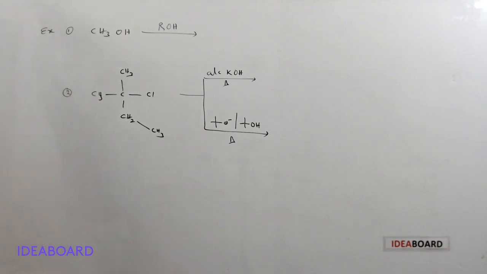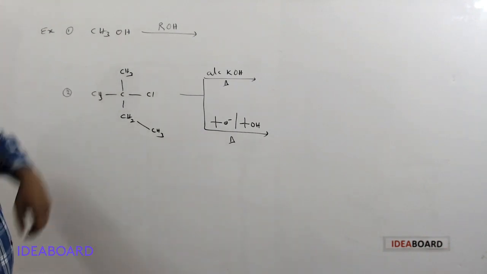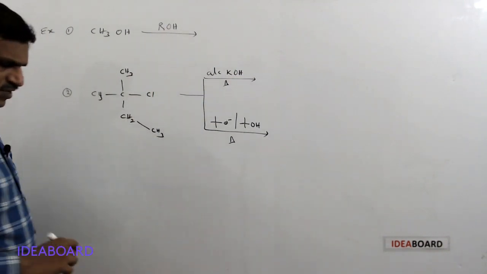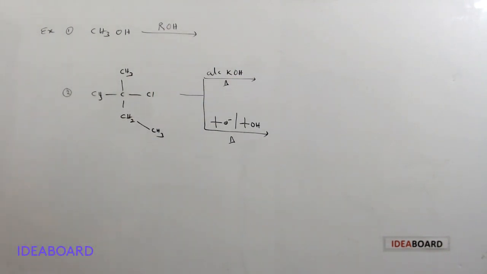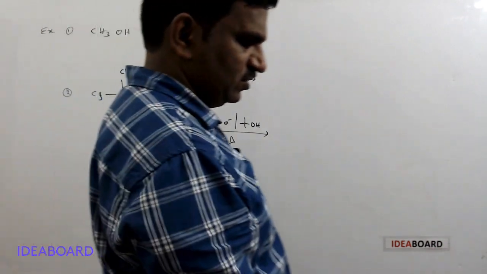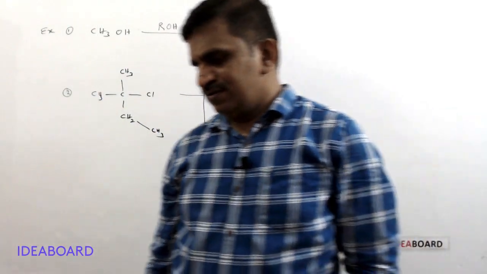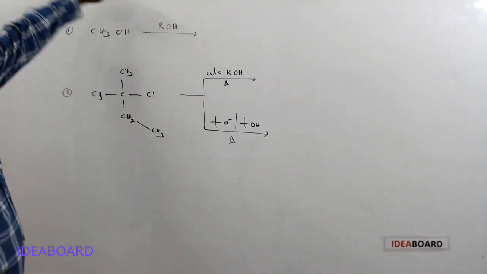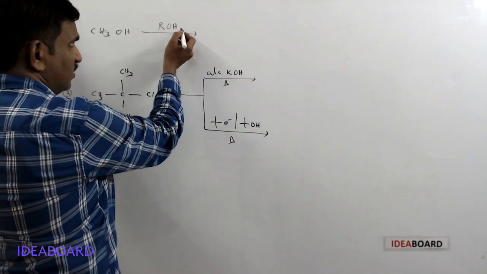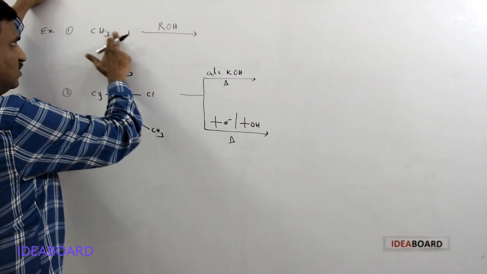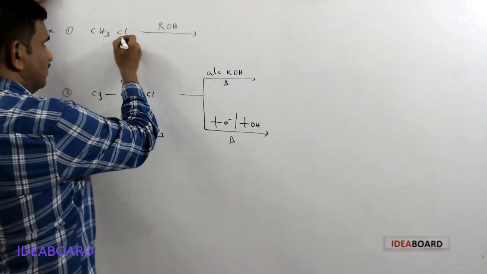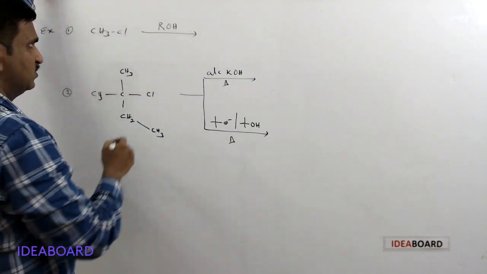See in these examples, the first one is CH3OH. Here we are taking ROH. What type of compound is ROH? Is it a strong base, weak base, strong nucleophile or weak nucleophile? It is not a base here; it acts as a nucleophile, and it is a weak nucleophile. Here CH3Cl is given with ROH.